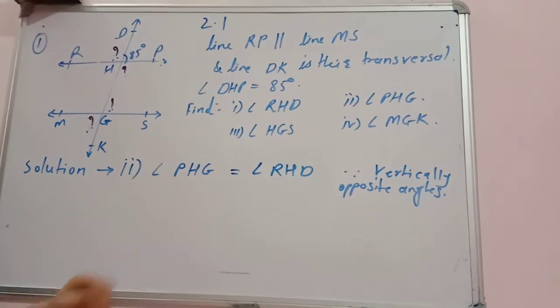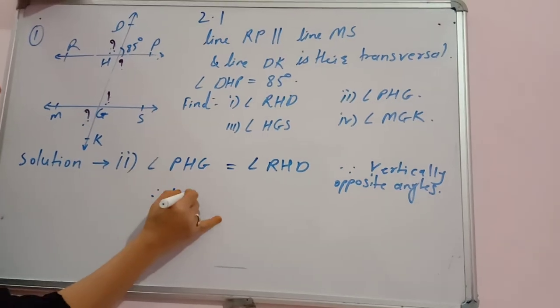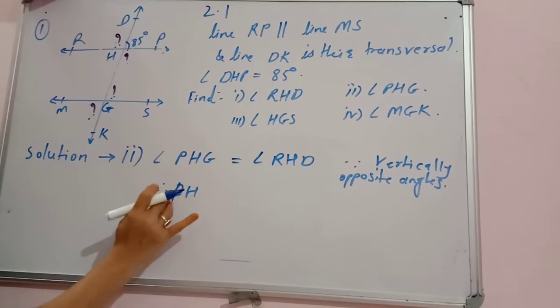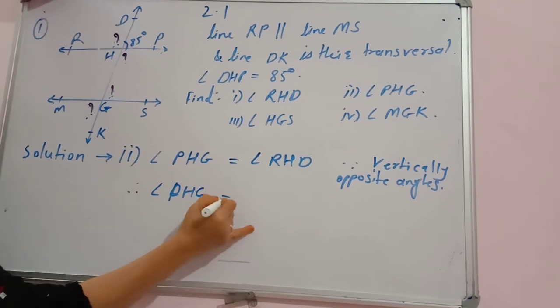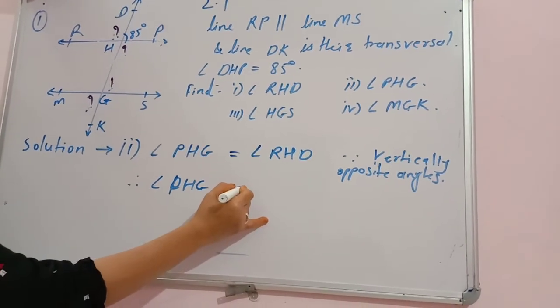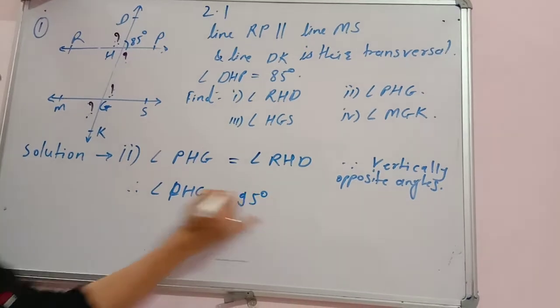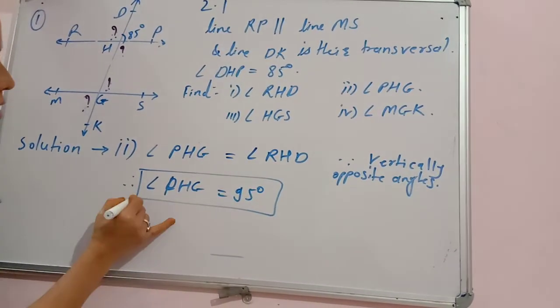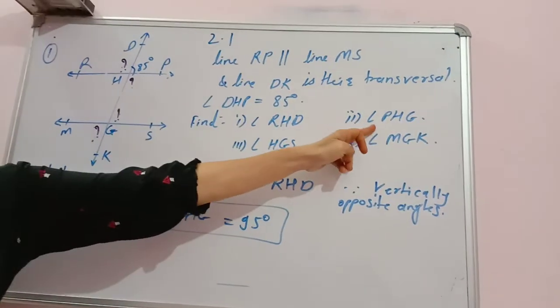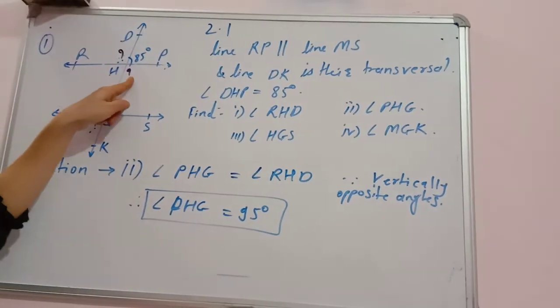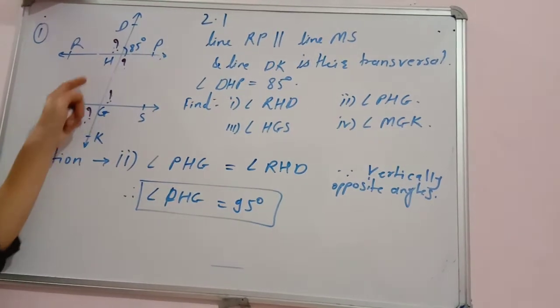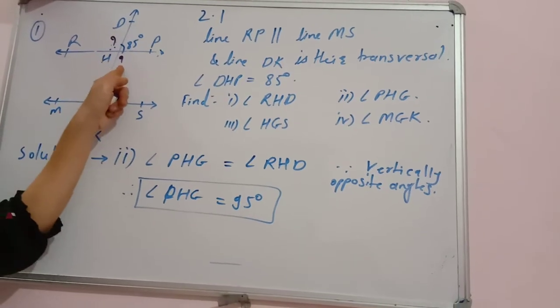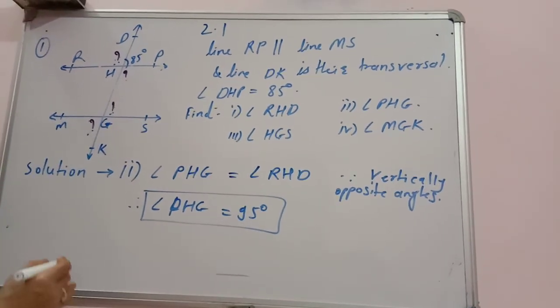And therefore angle PHG equals the measure of RHD that we have found, that is 95 degrees. So in this way we get the measure of this angle. In another way, angle DHP and angle PHG are a linear pair, so you can find it that way also.